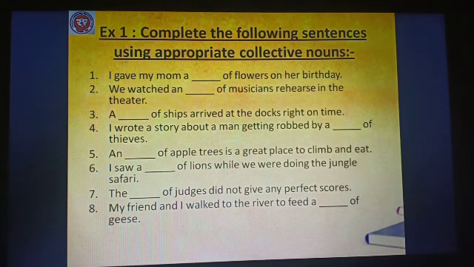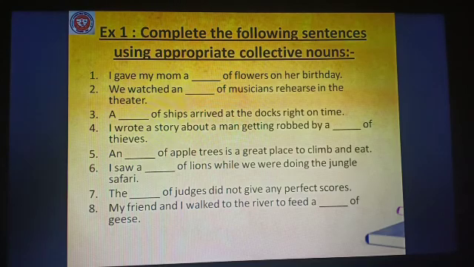Number 6. I saw a dash of lions while we were doing the jungle safari. Number 7. The dash of judges did not give any perfect scores.